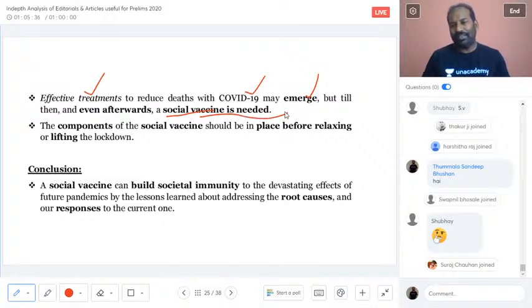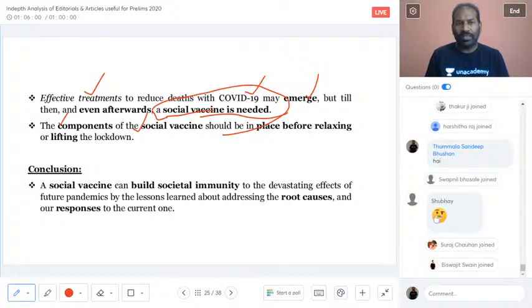Why is social vaccine needed? Because we do not know when the next pandemic is arriving, or when it will hit humankind once again. So we should get into the practice or the mode of social vaccine, and that is very, very important. The components of the social vaccine should be in place before relaxing or lifting the lockdown. That is very important. What are the components?